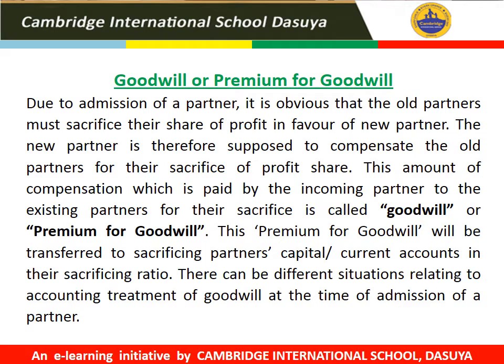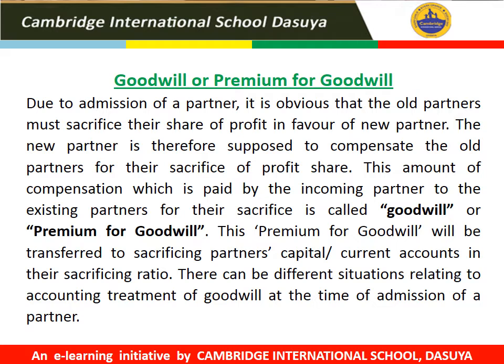Students, at the time of admission of a partner, it is but obvious that when a new partner comes into a partnership firm, the old partners must sacrifice their profit share in favor of the incoming partner. Obviously, the incoming partner must compensate the old partners for their sacrifice of profit share. That amount of compensation which is paid by the incoming partner to the old partners for their sacrifice of profit share is called goodwill, or we can say premium for goodwill.